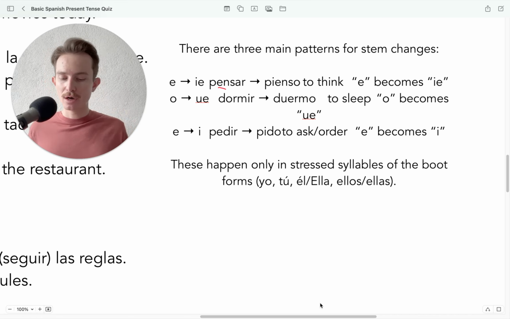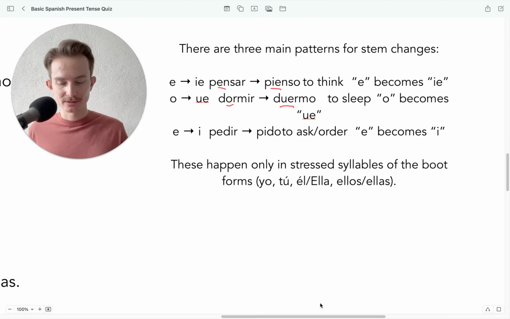Okay? For o, we'll typically have it go to ue. So for example, in a verb dormir, we would have duermo. Okay? Duermo. Okay, meaning to sleep. And then also in the case of a verb like pedir, we also see sometimes e will become i. So pedir will now become pido.